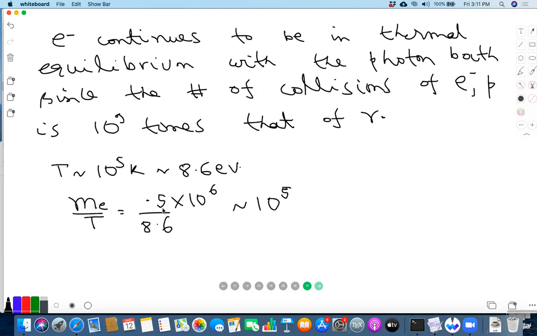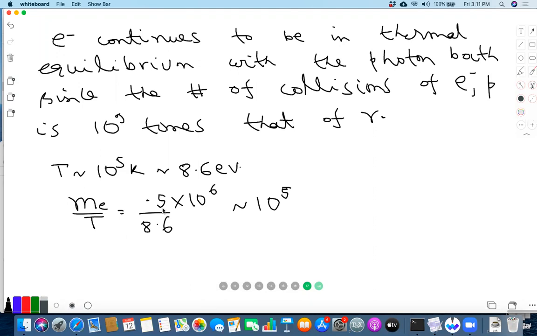At what time do these fluctuations start to grow? Till now we are assuming that everything is quite uniform. They grow at a much later stage, so that part we are not going to discuss. As Kaustuv also asked last time, we'll stop at the last scattering surface, where the fluctuations are still 1 in 10 to the 5. They grow much later, once the stars and galaxies start forming, on the time scale of billions of years, for example. So this happens much later.